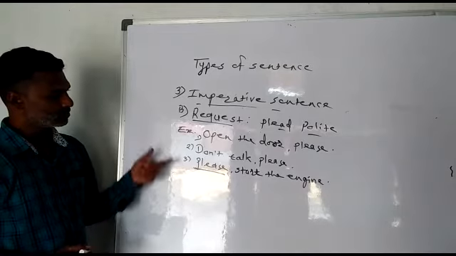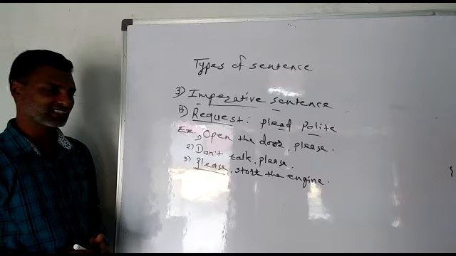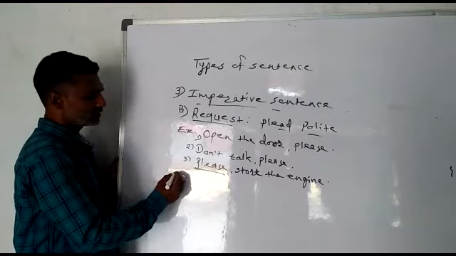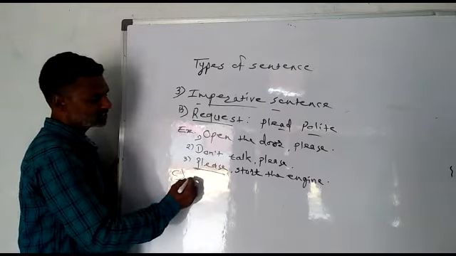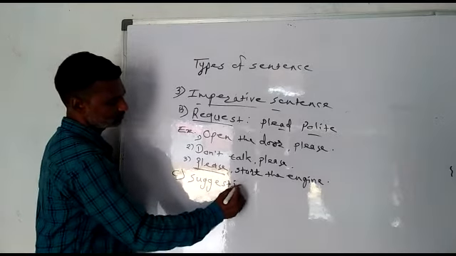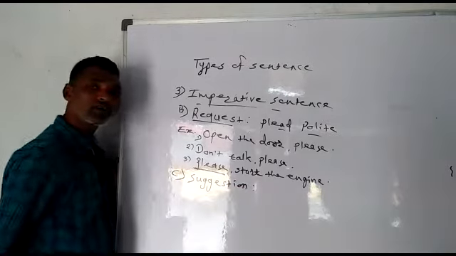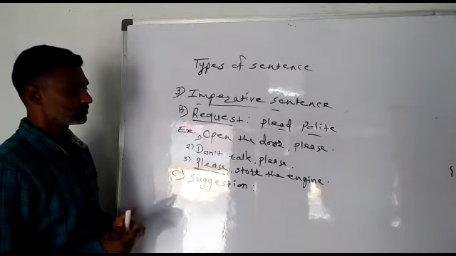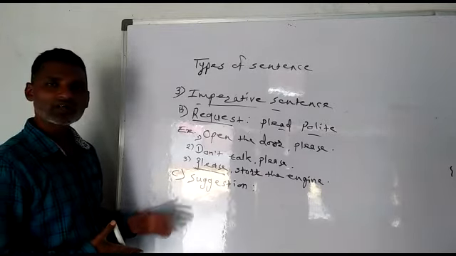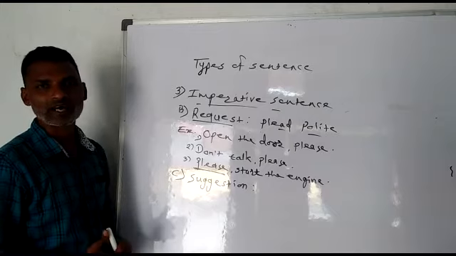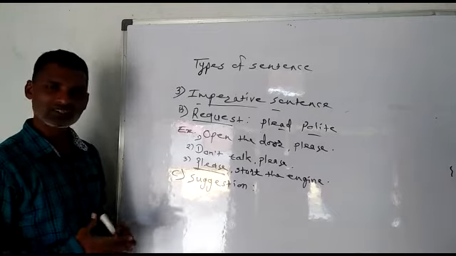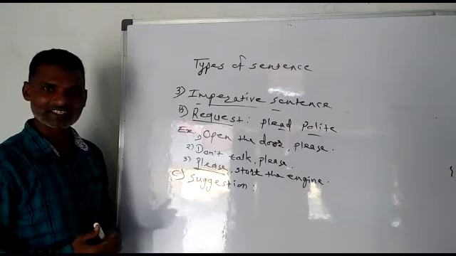Now student, so far we have seen the examples of request. Now let us go to number 3, and that is suggestion. What suggestion means? When you want to give advice, means salah. When you want to give advice to somebody, then you use particular sentence.